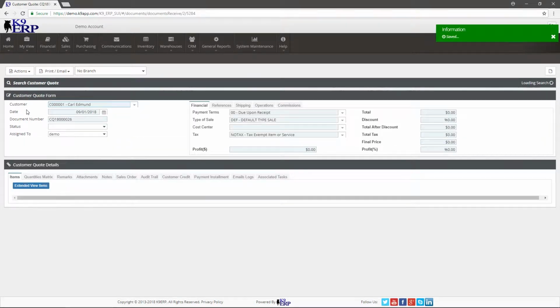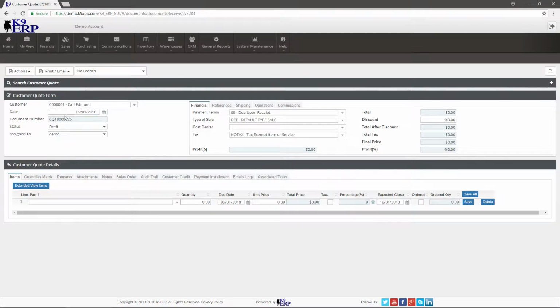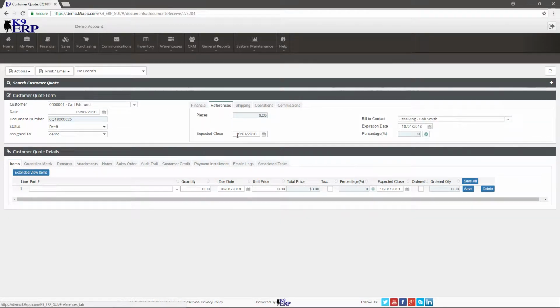So of course, when I create a quote, I choose the customer that it's for, and I choose the date of the document. You see a couple of things occur when I do that. For one thing, under references, I have an expected close date, which is 30 days, and I have an expiration date, which is also 30 days from the date of the document. Now I can define this expiration date in the config system. So if I want to issue quotes that are only good for a week or ones that are good for 6 months, however I want to do it, I can create that over there.